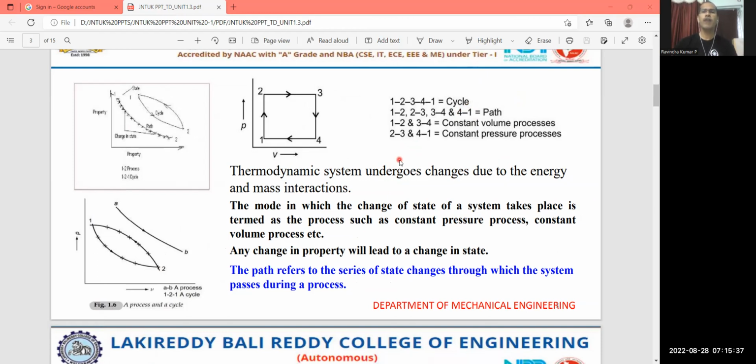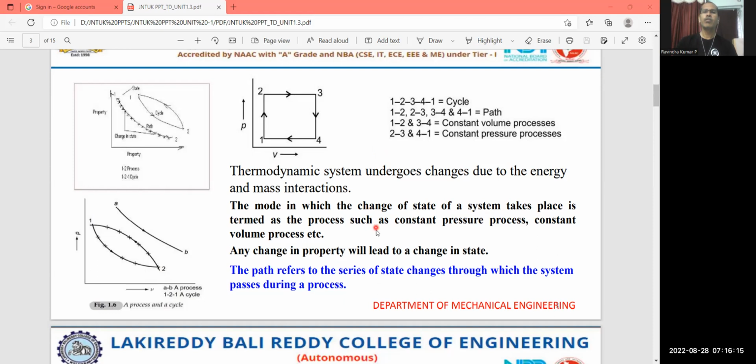In the last class we discussed the system, change of a system, path, process, and cycle. So once again, reminding that particular content. A system is going to change when the mass and energy interactions with the surroundings happen. When the mass and energy interactions within the system with respect to the surroundings are there, then the thermodynamic system undergoes a change in state.